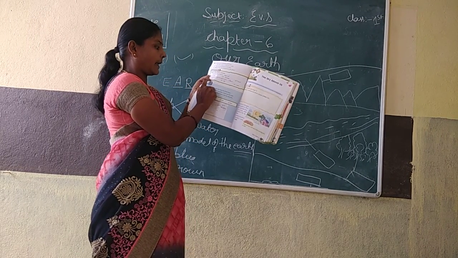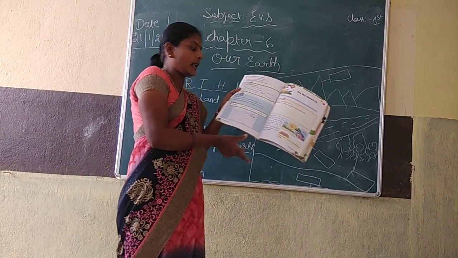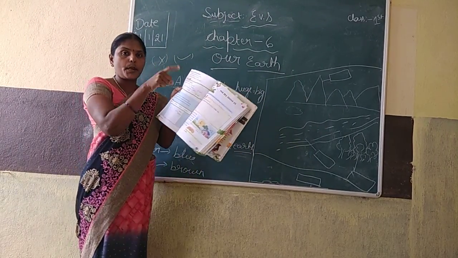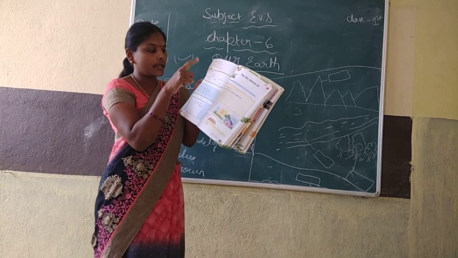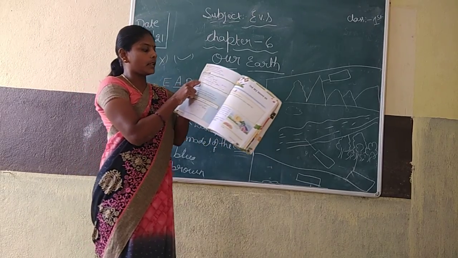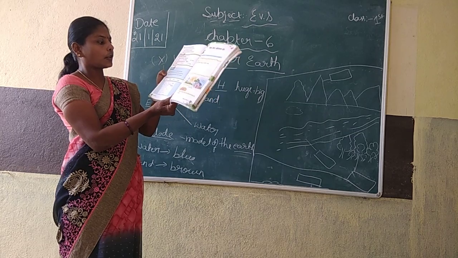Sky, water, land? Brown part shows land, blue part shows water. Understood? The shape of the earth is round, the third one, C. And the second one is land, that is brown color. Okay.